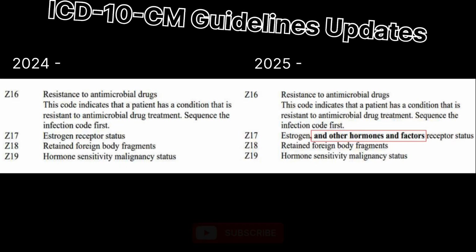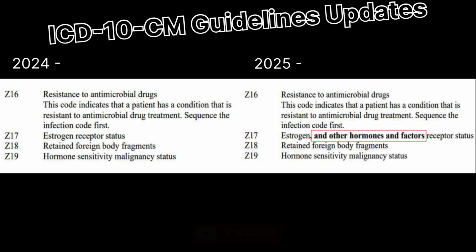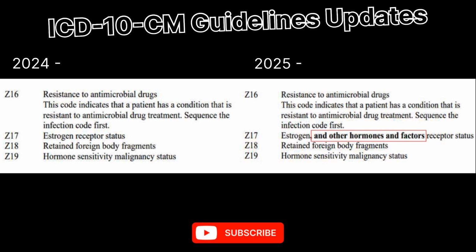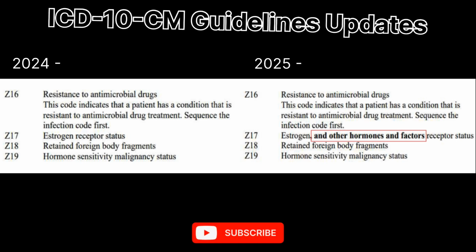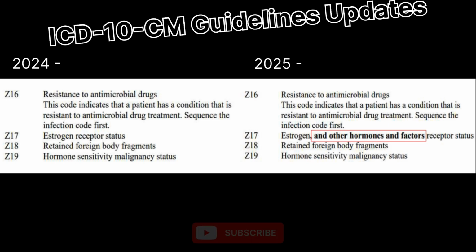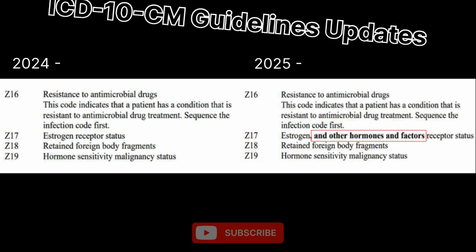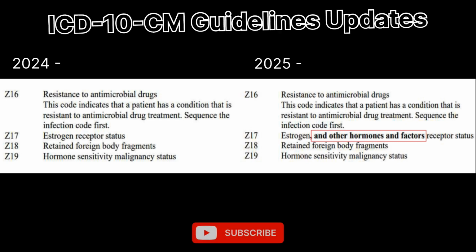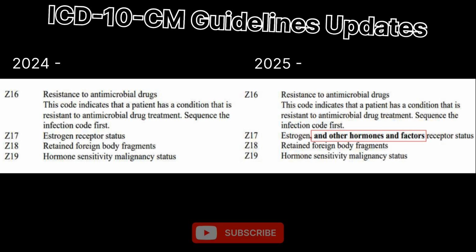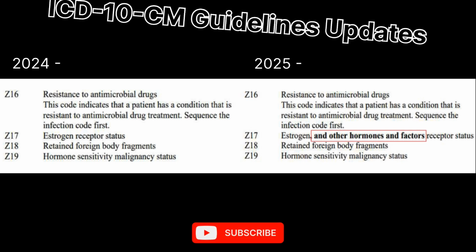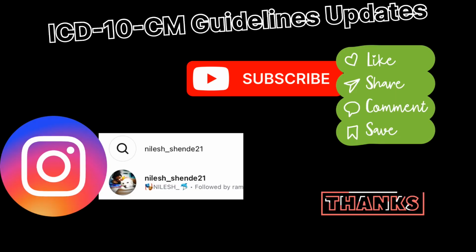And the last update is regarding Z17. In 2024, Z17 was estrogen receptor status, but for 2025 it has changed to Z17, estrogen and other hormone and factor receptor status. So only the description changed for 2025. These are all the basic guidelines updates for 2025.